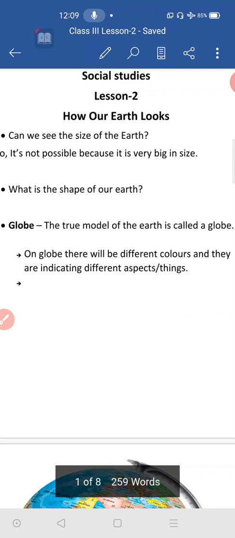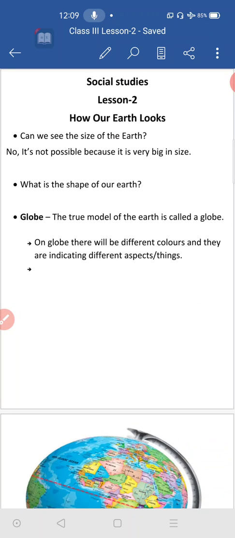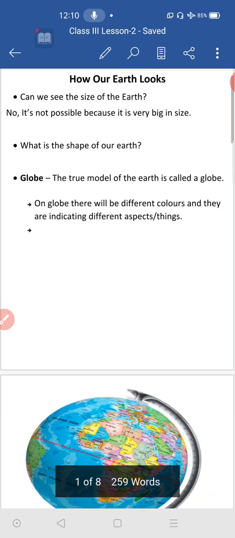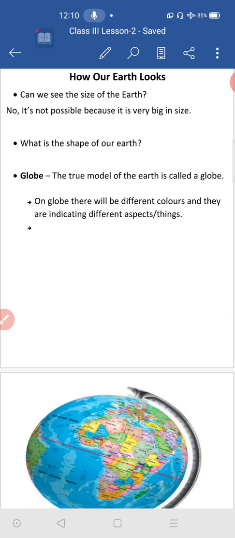Okay, so let us go for this. The second lesson is about how our earth looks. I gave you 2 points in the previous class about how our earth is. Can you remember what the shape of our earth is? Yes, we learnt it in the first lesson. Very good. The shape of our earth is round.